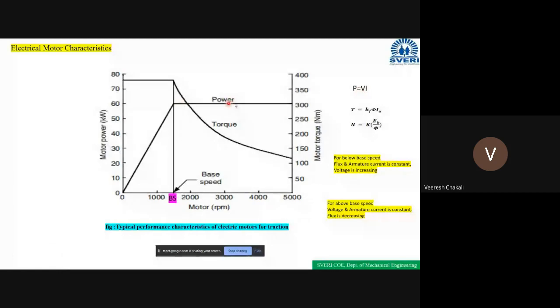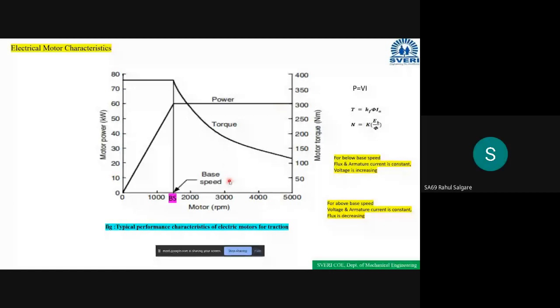But to run above base speed, we are going to decrease the field current. If the field current decreases, then the flux also decreases, because the flux is directly proportional to the field current for DC motors. If the flux decreases, automatically the torque also decreases. So the torque is going to decrease when the motor is running above the base speed, and the power will be constant. Is it clear?